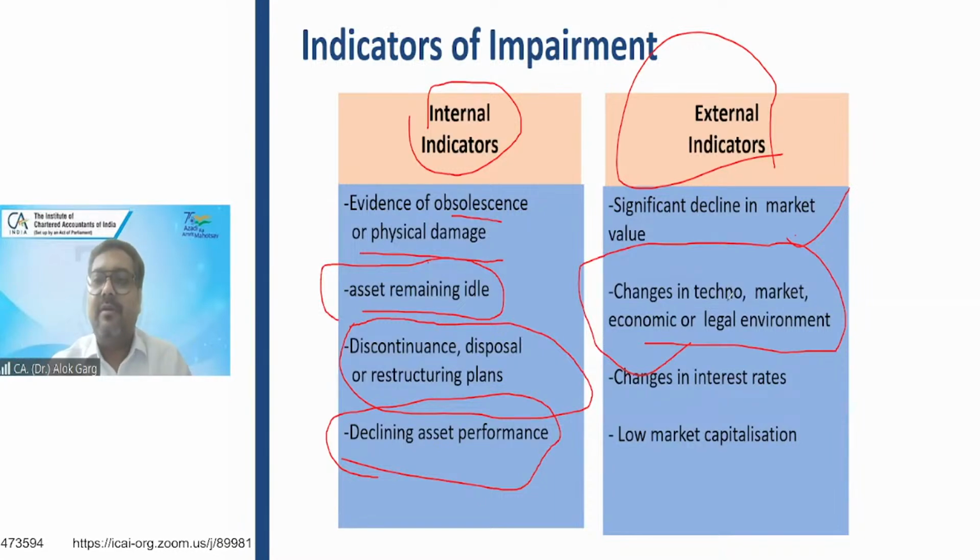In just 1 year, I was looking at the price on Flipkart at the time of the Diwali sale, and I found that the same phone was available at 32,000 rupees. There is a significant decline in market value, right? Say the company is depreciating such items over a period of 3 years. So the carrying value of that phone was around 45 or 50,000 rupees. The market value is 32,000 rupees. Of course, there is an impairment, right?